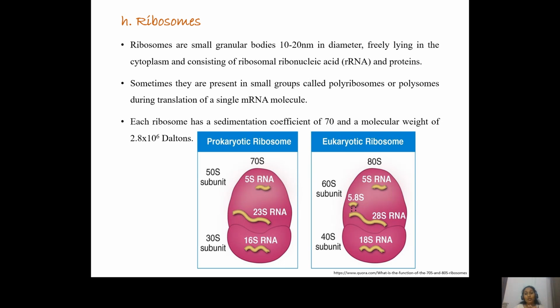On the contrary, the eukaryotic ribosome is called the 80S ribosome, and the larger subunit is the 60S and the smaller subunit is 40S. Now this 60S subunit contains 5S rRNA, 5.8S rRNA and 28S rRNA, and the 40S subunit contains 18S rRNA.